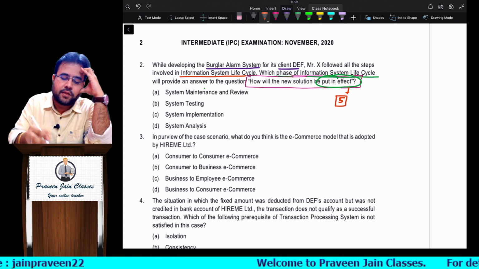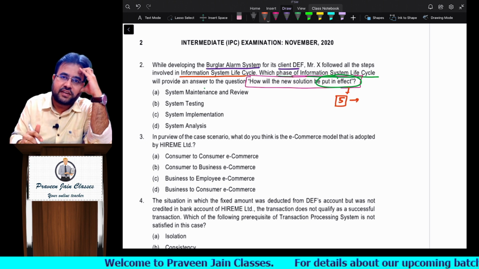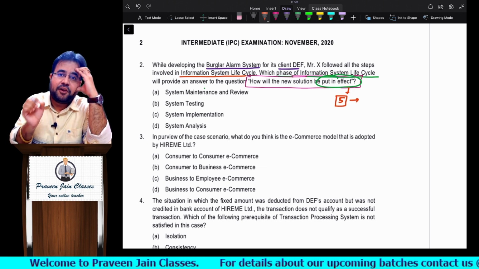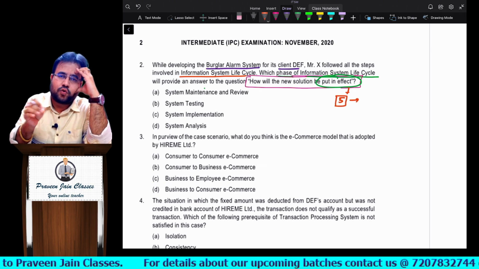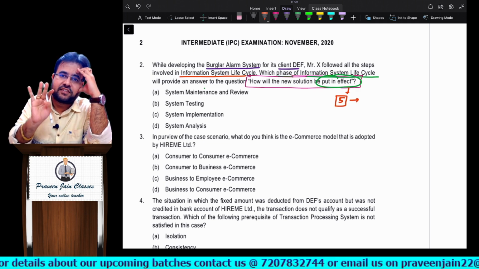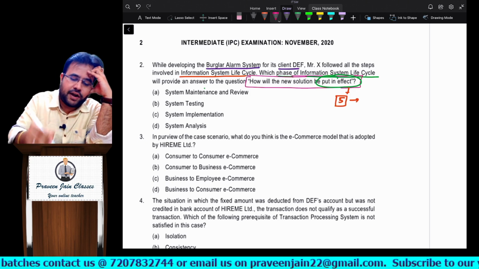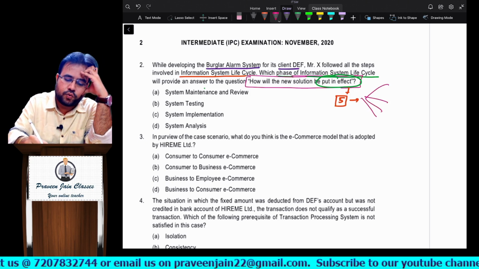Five stages. Now sir, can I say feasibility study was one stage, analysis was one stage, designing was one stage, development was one stage. Though ICAI at the IPCC level did not discuss development. The fourth stage they said is implementation, and the fifth stage is post implementation review and maintenance. So can I say 1, 2, 3, 4, 5?